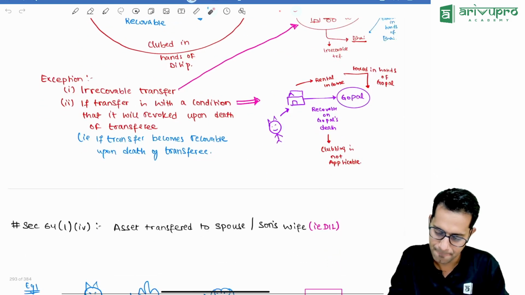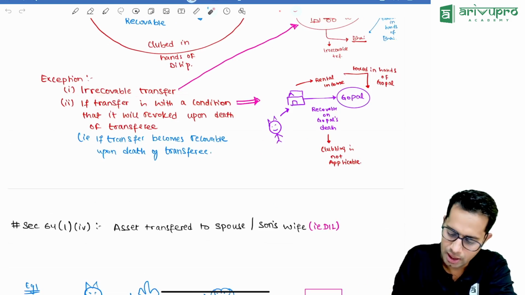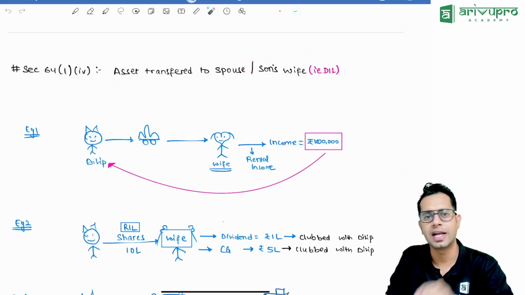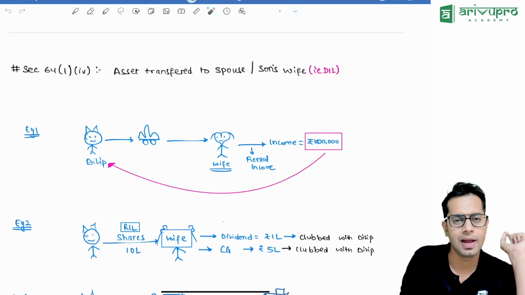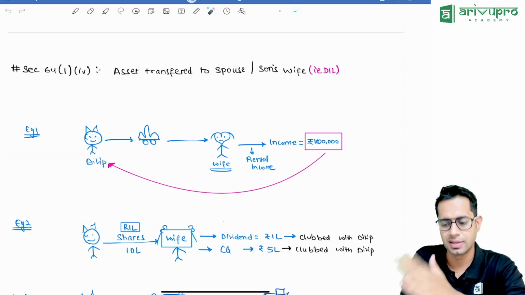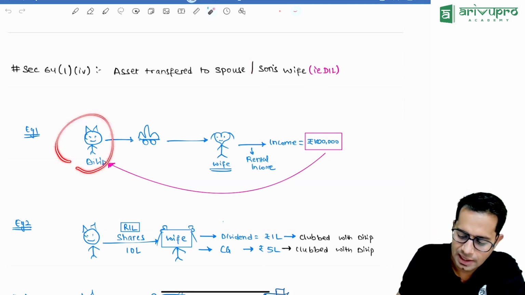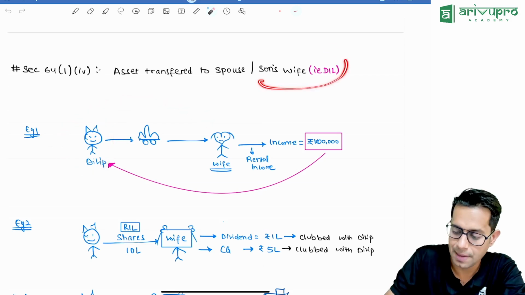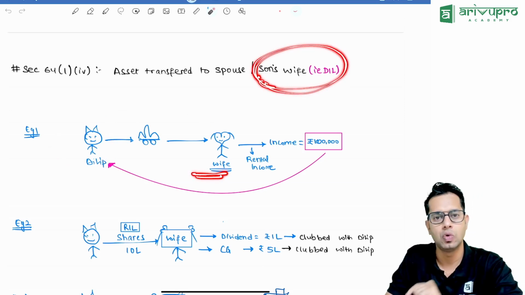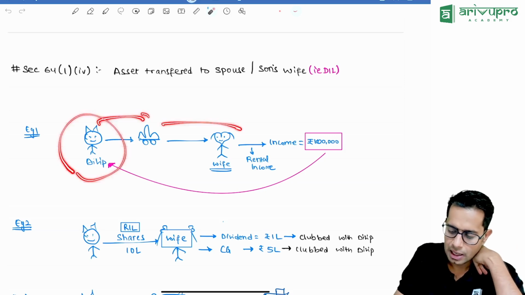Then asset transferred to a spouse or son's wife. If you are transferring an asset to spouse or son's wife, then what will happen, sir? Spouse means, in my case, my wife, and in wife's case, husband. Son's wife is daughter-in-law. Please note, whatever example I give with respect to my wife, equal provisions are applicable to daughter-in-law or son's wife.